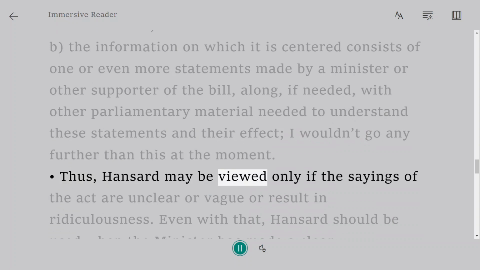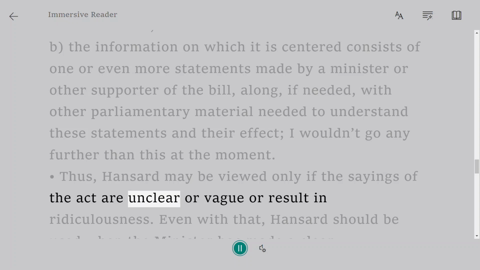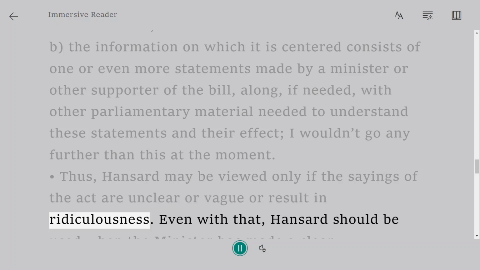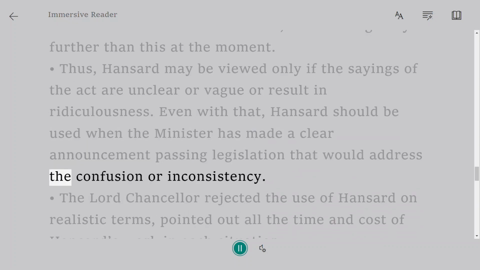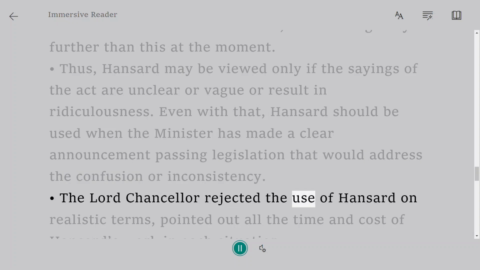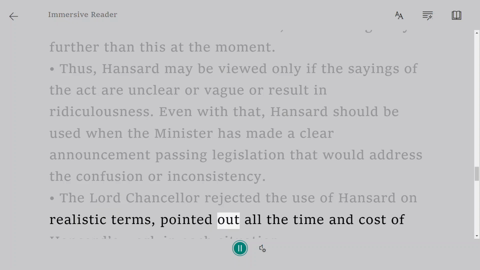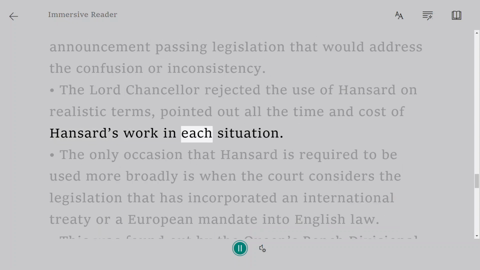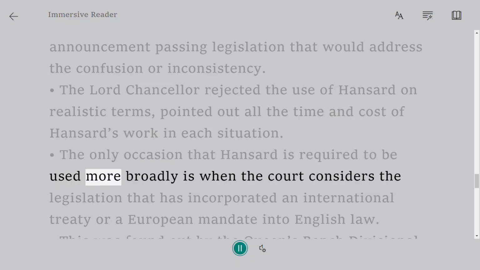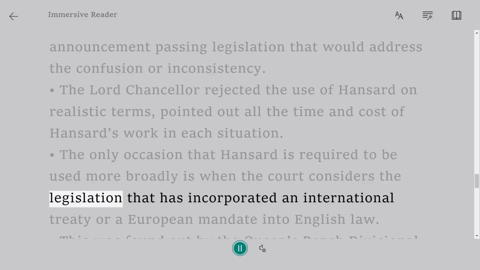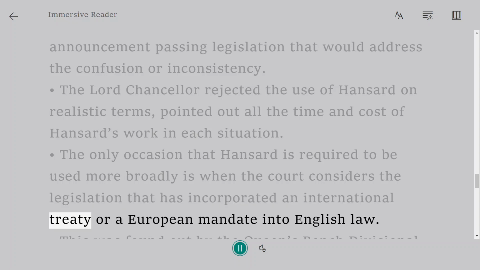Thus, Hansard may be viewed only if the wording of the Act is unclear or vague or results in absurdity. Even with that, Hansard should be used when the minister has made a clear statement addressing the confusion or inconsistency. The Lord Chancellor rejected the use of Hansard on practical grounds, pointing out the time and cost of Hansard's work in each situation. The only occasion that Hansard is required to be used more broadly is when the court considers legislation that has incorporated an international treaty or a European mandate into English law.